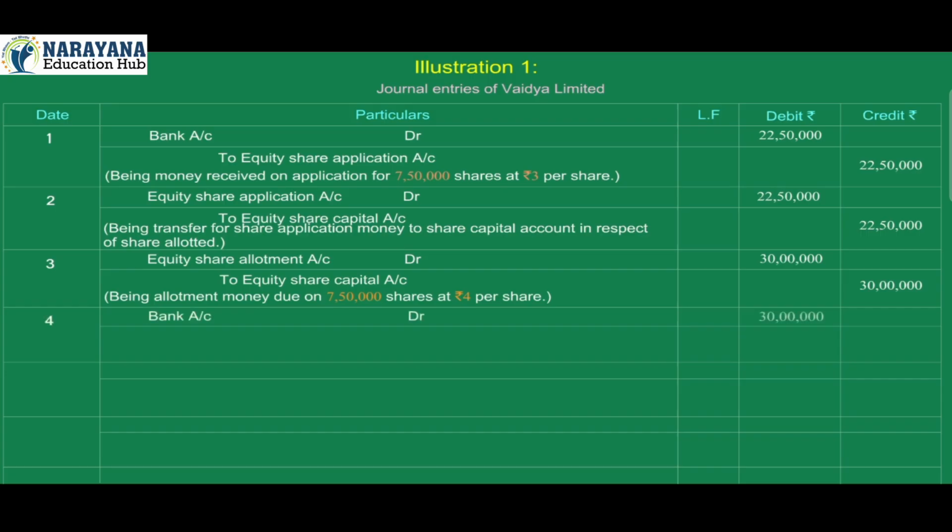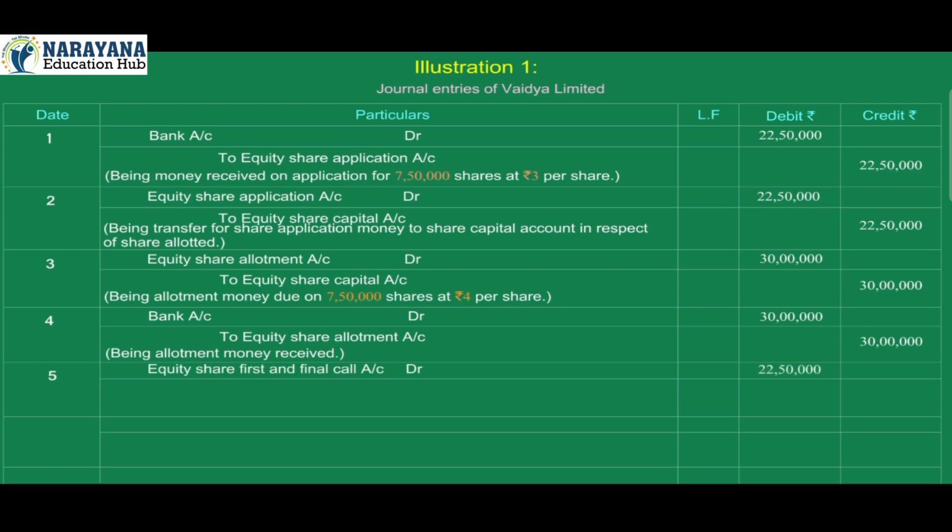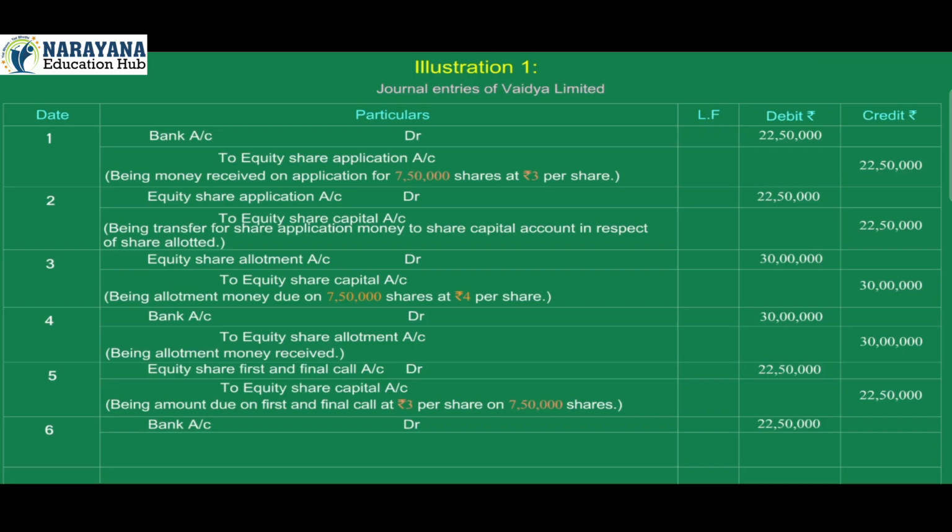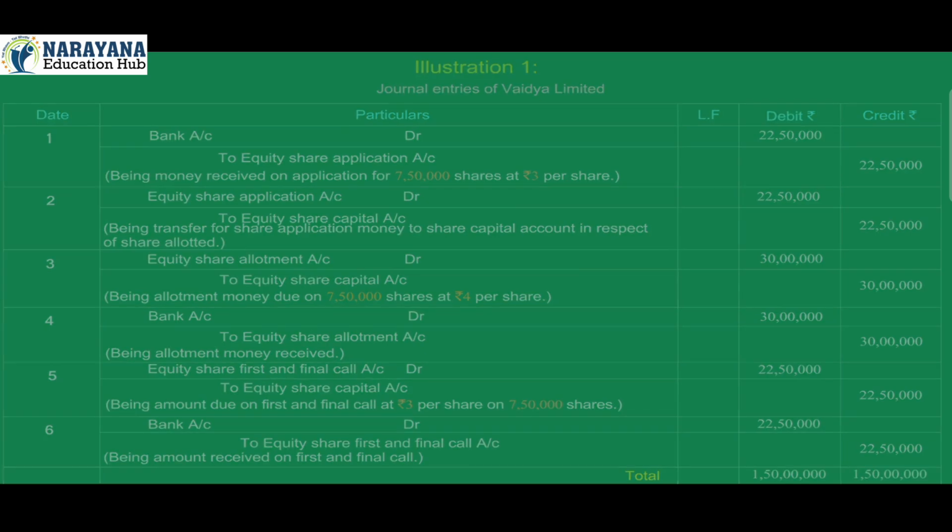4. Bank account debit 30 lakh to equity share allotment account credit 30 lakh. Being allotment money received. 5. Equity share first and final call account debit 22,50,000 to equity share capital account credit 22,50,000. Being amount due on first and final call at rupees 3 per share on 7,50,000 shares. 6. Bank account debit 22,50,000 to equity share first and final call account credit 22,50,000. Being amount received on first and final call. Total debit 1 crore 50 lakh, credit 1 crore 50 lakh.